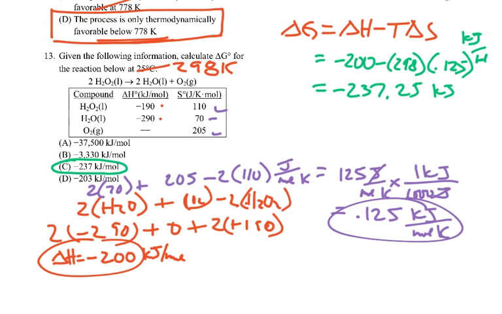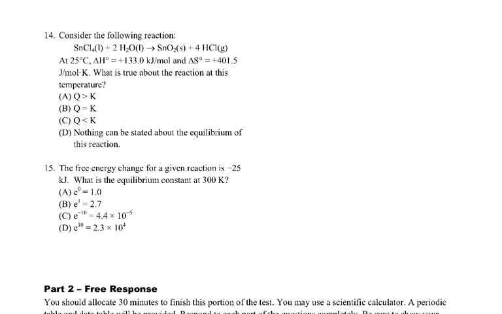And these other values, you can see what's going to happen. If you don't change your units, you're going to get some of these other funny answers. So watch out really carefully that this is in joules and this other one's in kilojoules, and you have to take that into account. And I did it right here when I changed my joules into kilojoules. So negative 237.